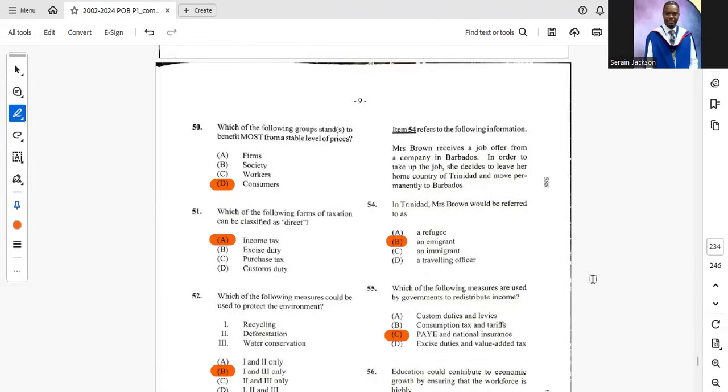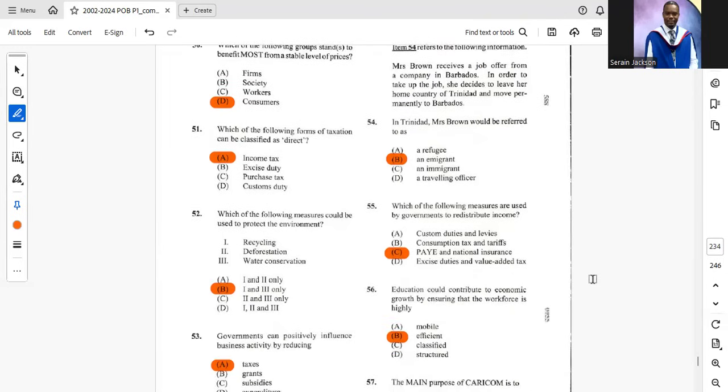Obviously, us, customers. Yes, D is the correct answer. 51. Which of the following forms of taxation can be classified as direct? A, income tax. 52. Which of the following measures could be used to protect the environment? The correct answer there is B, 1 and 3. We saw that already, right?